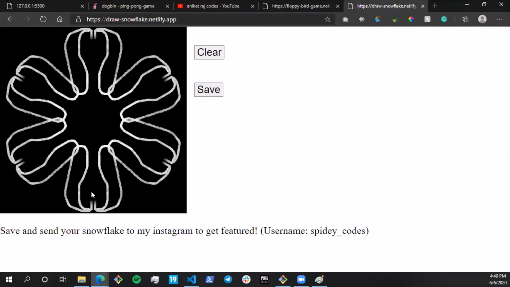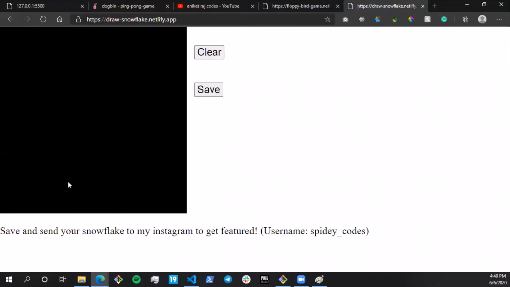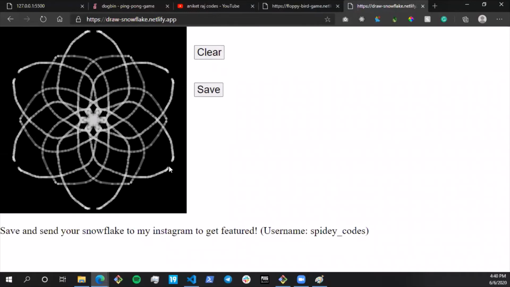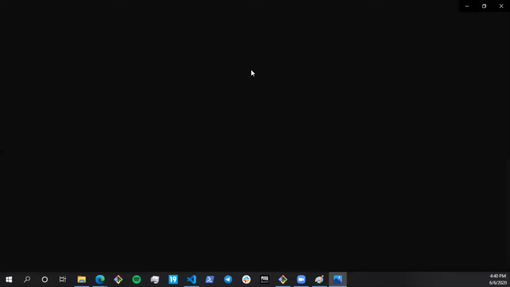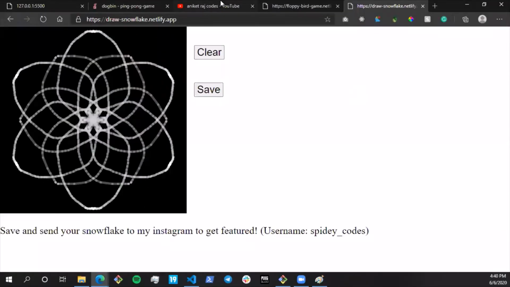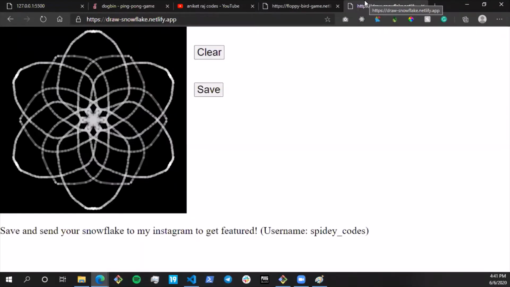I'm really not that great at drawing, so it doesn't really look that great. But yeah, you can clear and draw again, something like this. And you can save your image, which can be downloaded. So if I just click on this, you have your image. I have covered all these tutorials in my 100 Days of Code as well, so you guys can check out my YouTube channel as well.